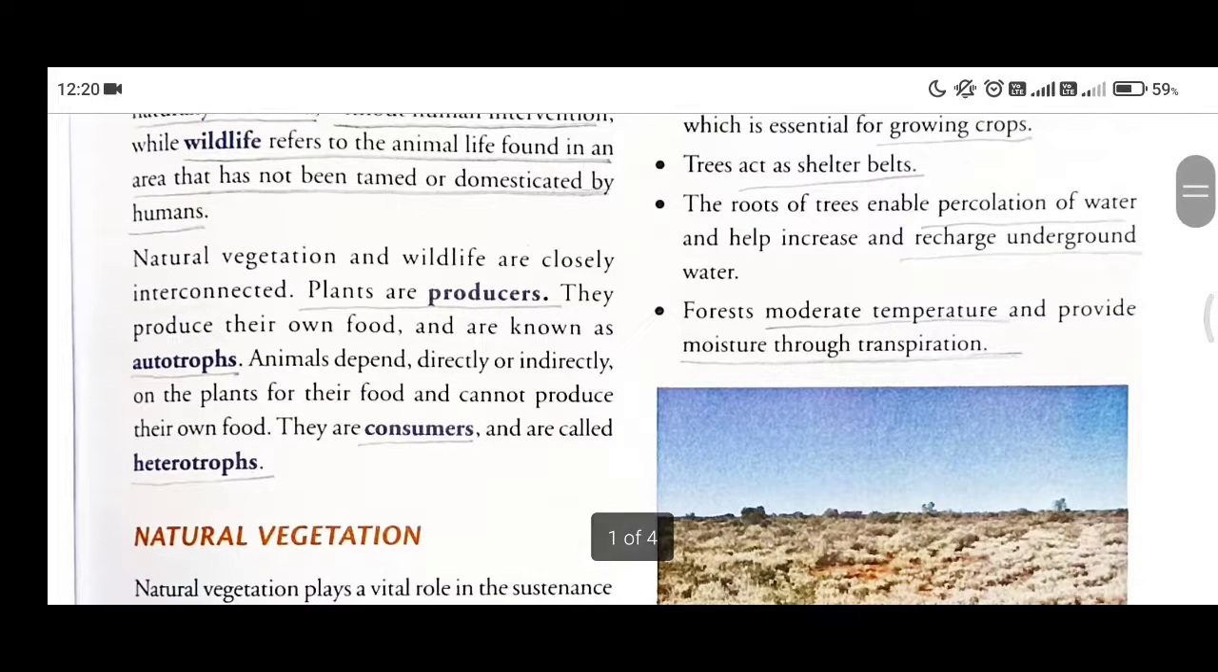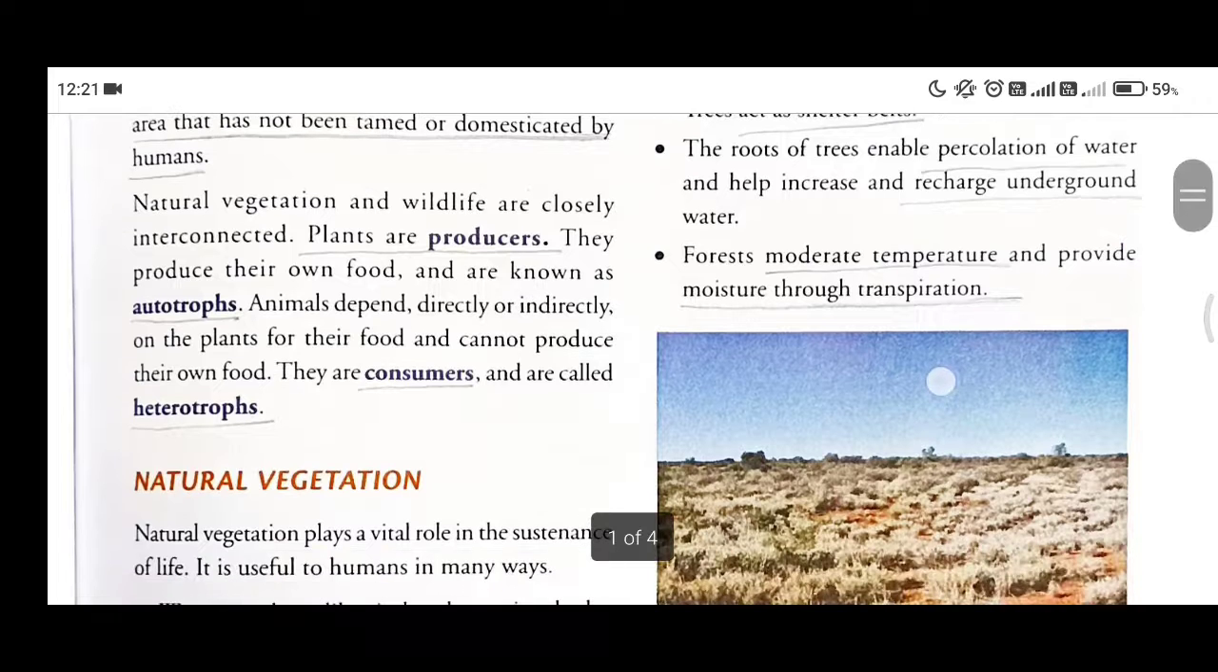The roots of the trees enable percolation of water and help increase and recharge the underground water, because if the trees are not there, the water on the land will easily and completely evaporate when the sun comes out, because of the heat of the sun. So it actually takes some time, students, for the water on the ground to reach the underground water level or table.